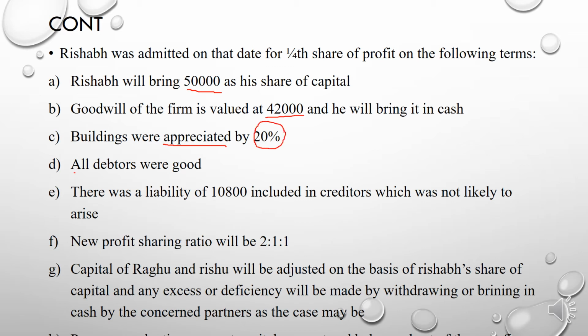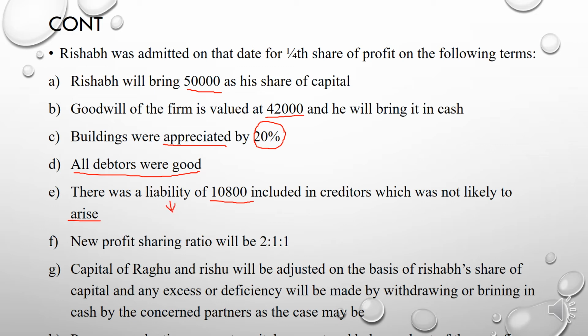All debtors were good. There was a liability of rupees 10,800 included in creditors which was not likely to arise, which means that liability will decrease.